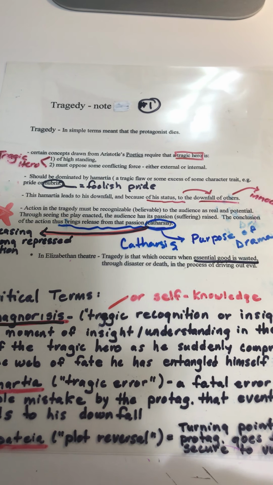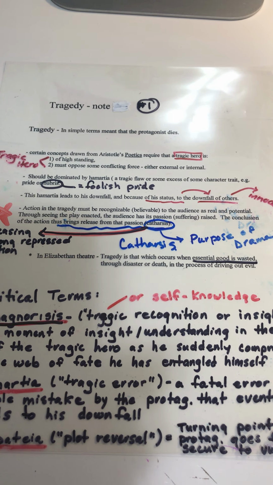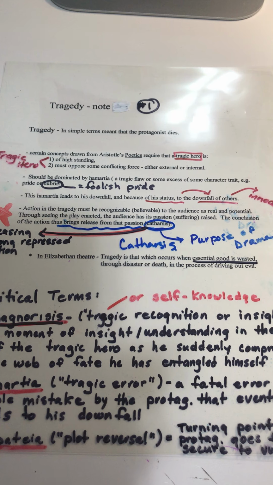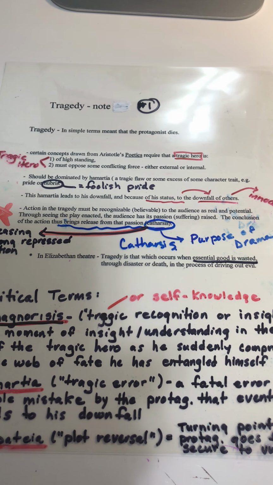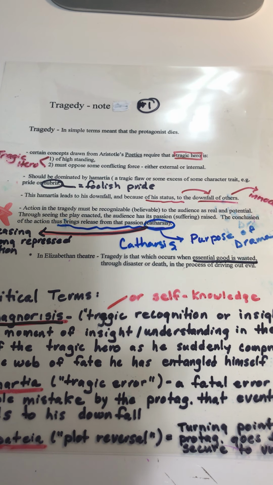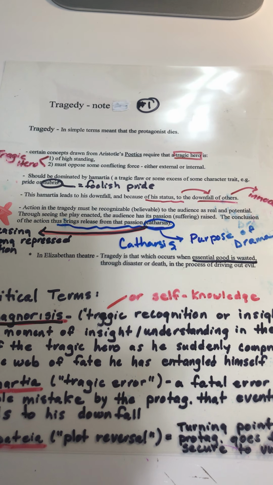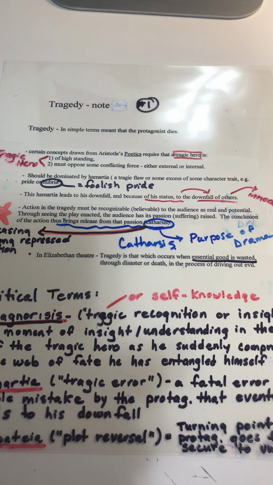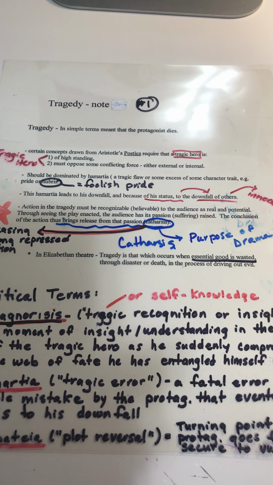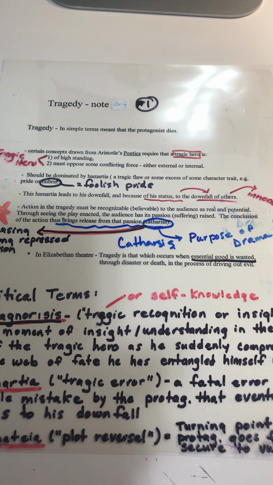Today, in ENG2D, we're going to take a look at some summary information regarding tragedy. Firstly, we'll take a look at a definition of tragedy made by a writer named Aristotle in his writing called the Poetics. This piece of writing established a very general definition of what tragedy is and what a tragic hero was. The second note has to do more specifically with Shakespeare's definition of tragedy and what his tragic heroes looked like.